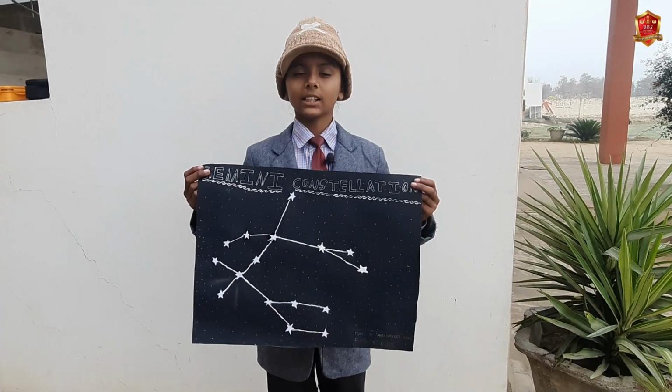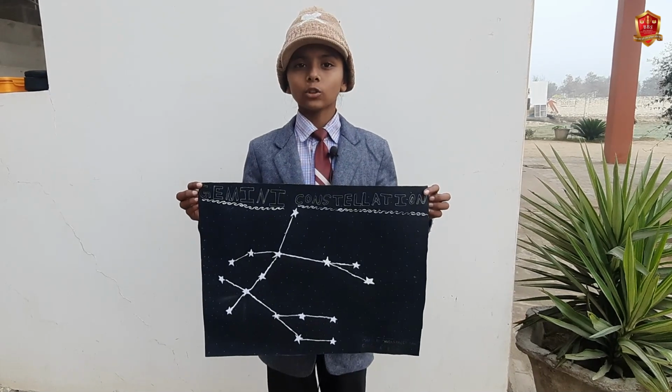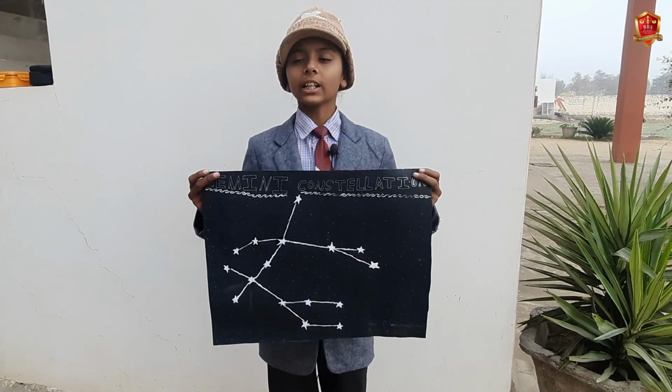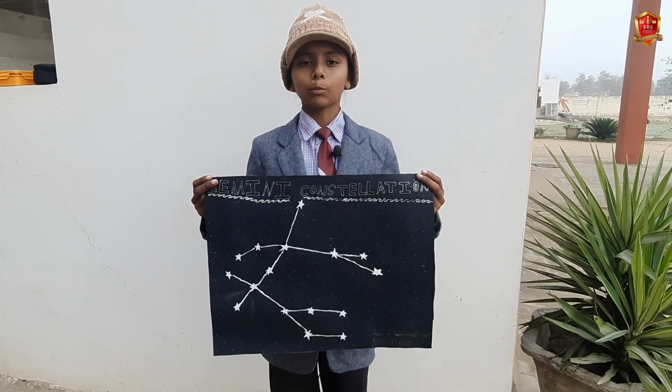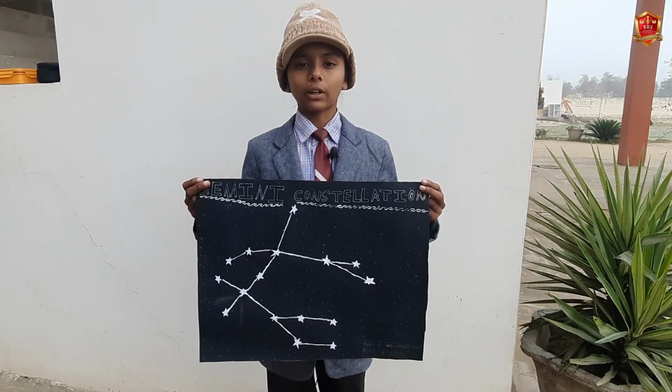As you can see, it is the structure of Gemini. Gemini is also called the twins. It is usually pictured as a pair of figures. The ancient Greeks associated it with twin brothers named Castor and Pollux. In Greek mythology, Castor and Pollux had the same mother but different fathers.